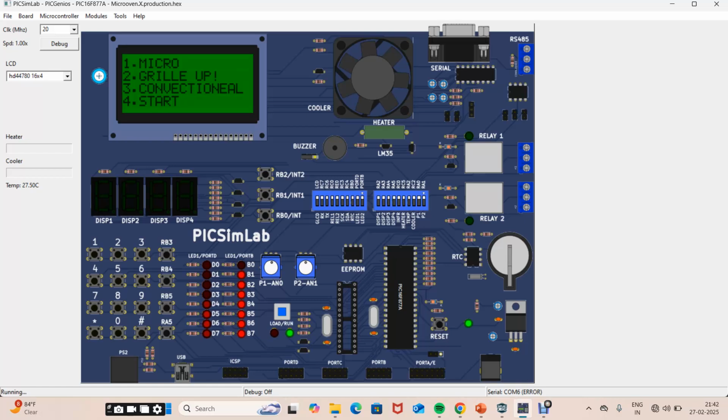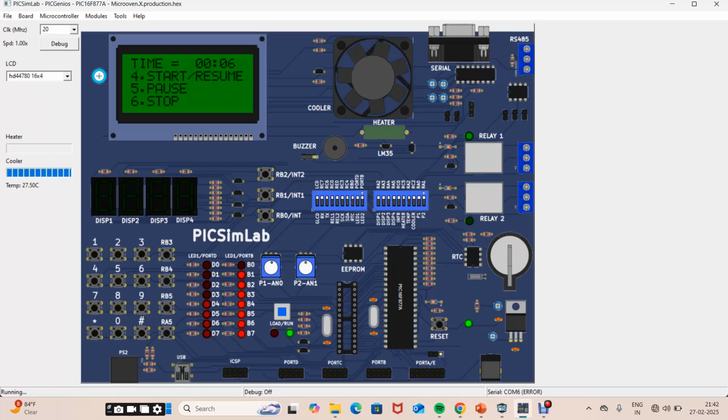Next is grill mode. In the grill mode I have to set the time, 1 minute 11 seconds. If I clear the screen, here also the screen will clear, seconds will be there. If I press enter, then the cooking will start. If I pause, then it will stop.